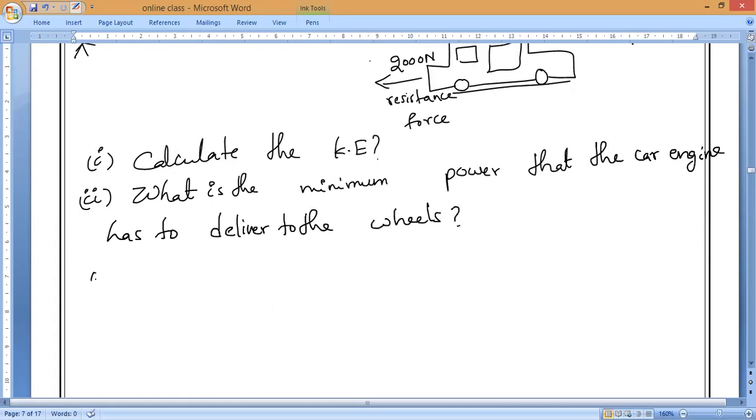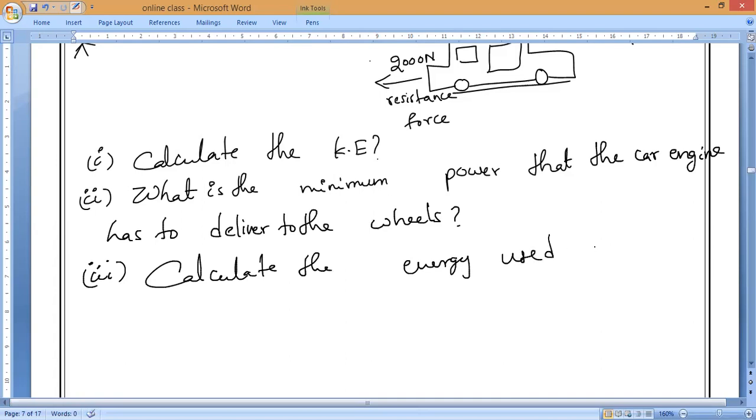Next, calculate the energy used in 1 second against the resistive force.